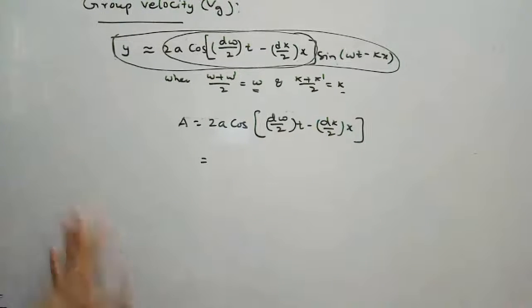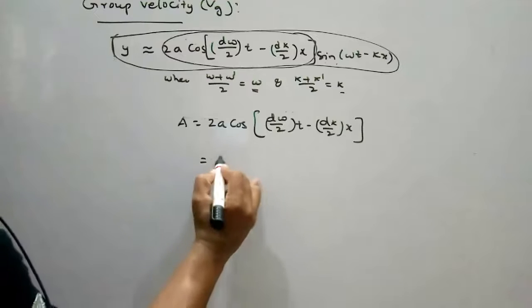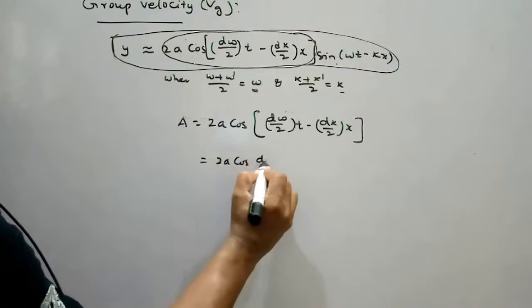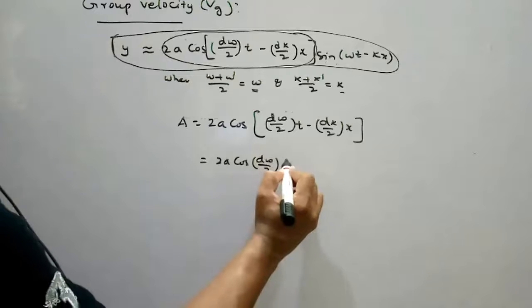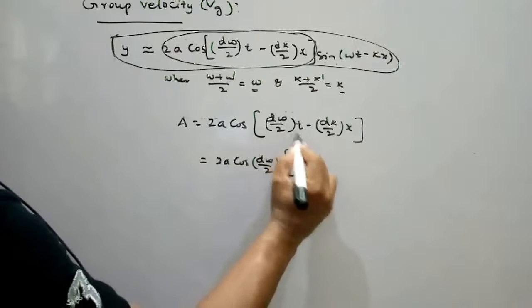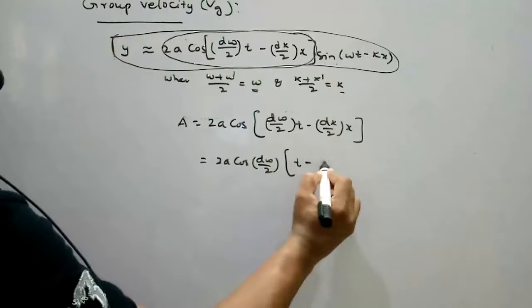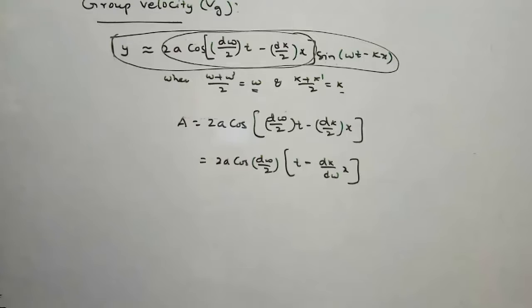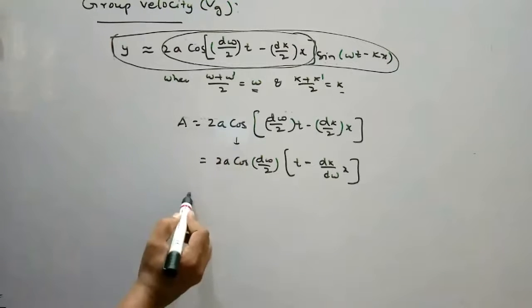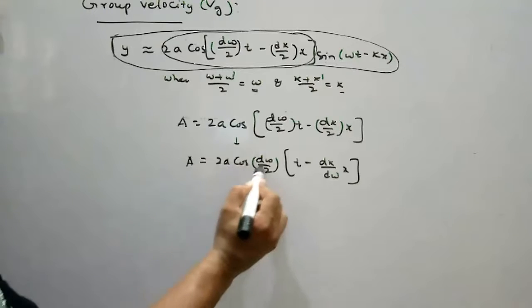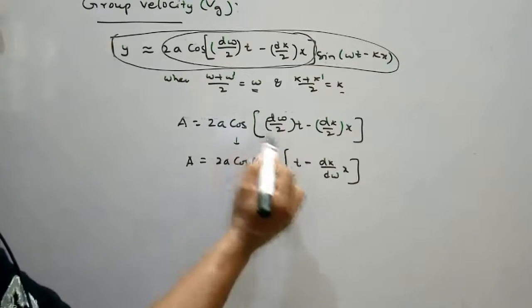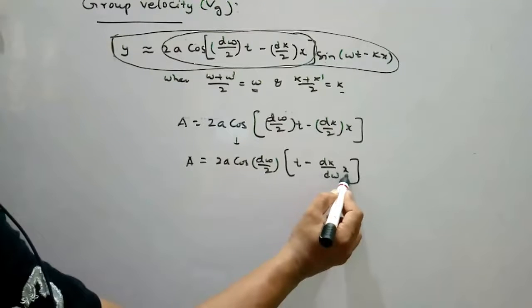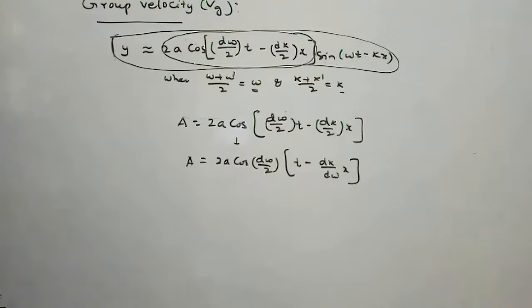So here 2a cos d omega by 2, take common, we will get t minus dk by d omega into x. From this, amplitude equal to 2a cos of d omega by 2, take common, t minus dk by d omega x. So we are taking d omega by 2 common.